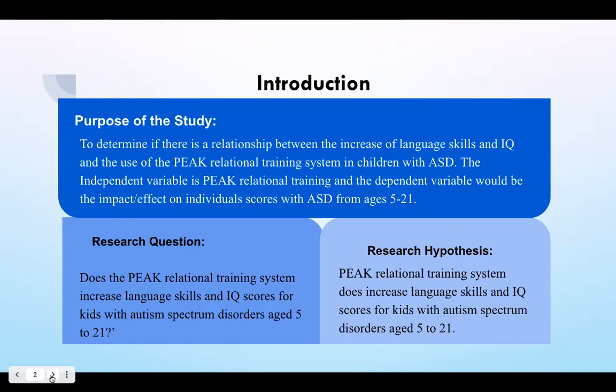Our research question was, does the PEAK relational training system increase language skills and IQ scores for kids with autism spectrum disorders aged 5 to 21? Our research hypothesis was that the PEAK relational training system does increase language skills and IQ scores for kids with autism spectrum disorders aged 5 to 21.